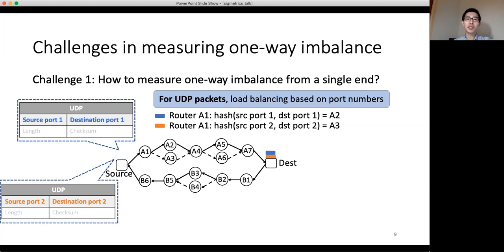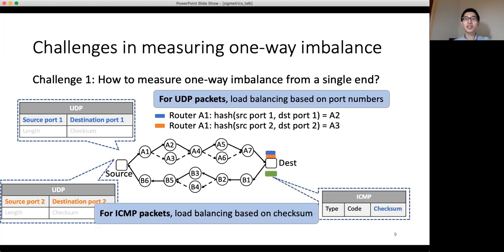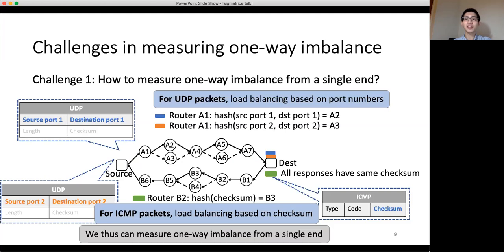Upon receiving UDP packets, the destination responds with ICMP packets. For ICMP packets, load balancing is done based on checksum. We manipulate all ICMP headers to have the same checksum so that all ICMP responses will take the same return path. In this way, we can measure one-way imbalance from a single end.